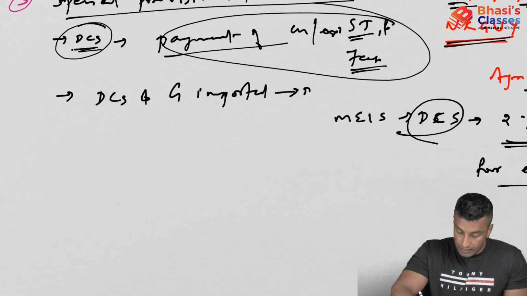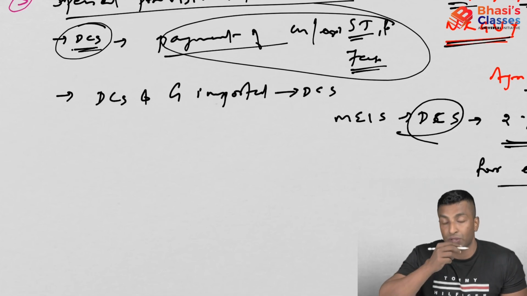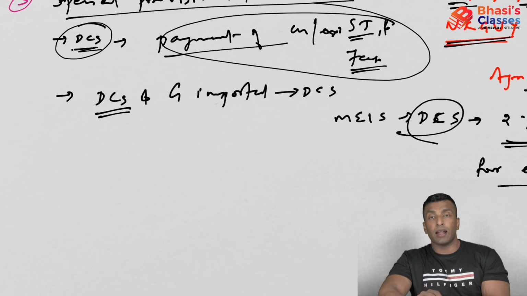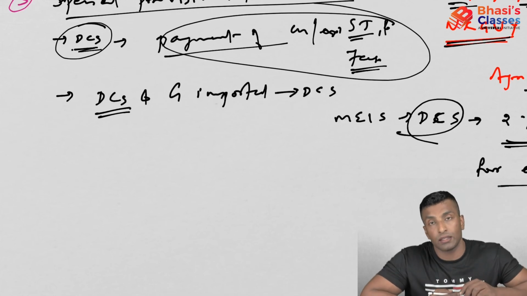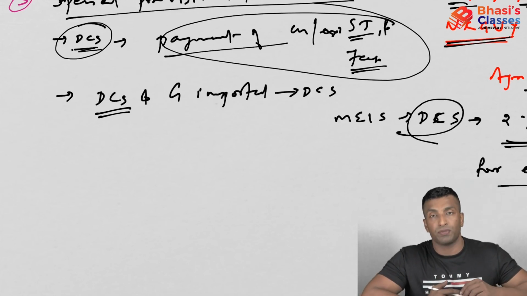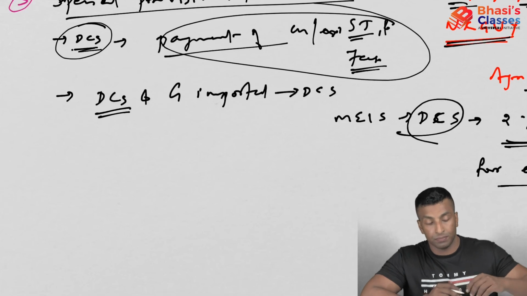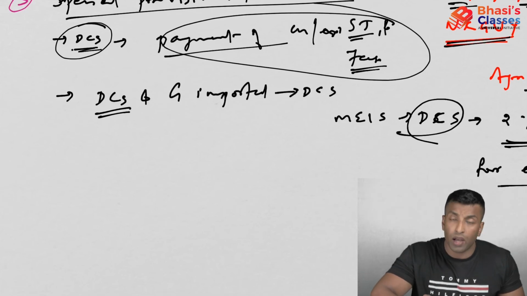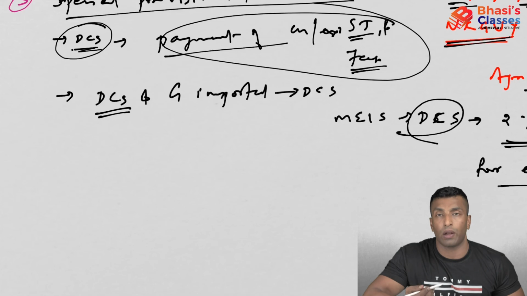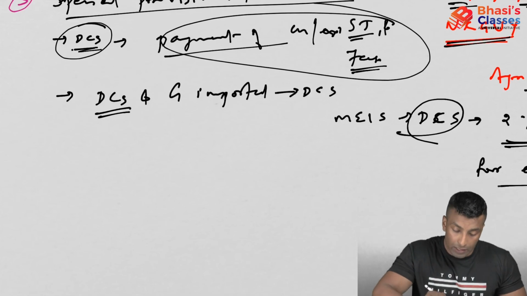against this DCS can be freely transferable. So you can transfer this DCS, and the goods imported under the DCS can also be freely transferable. There won't be any further charges. Okay, now higher DCS will be given for higher value addition. So it actually promotes the value addition, it actually promotes the exports.